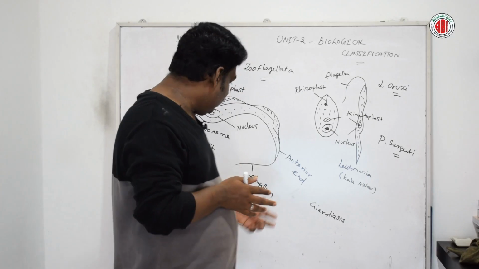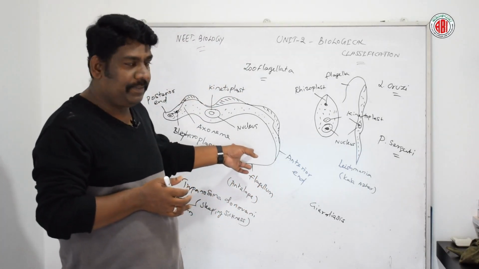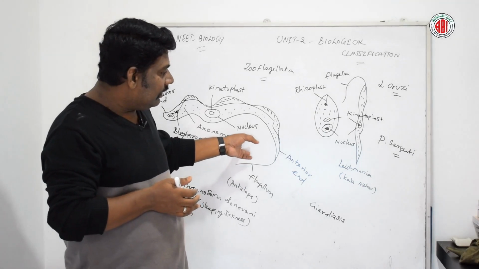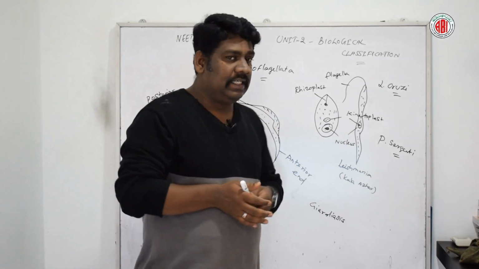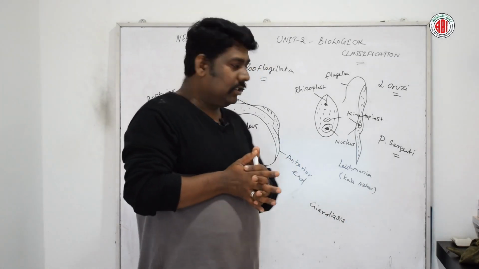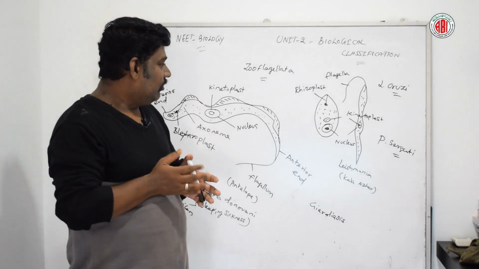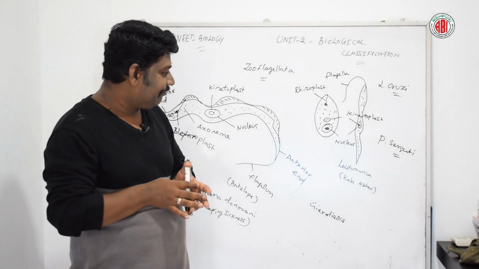So these are the diseases caused by Trypanosoma species, and there are also organisms belonging to this zooflagellate group, like Leishmania, that cause Kala-Azar. So these are the different types of organisms belonging to the zooflagellate category.